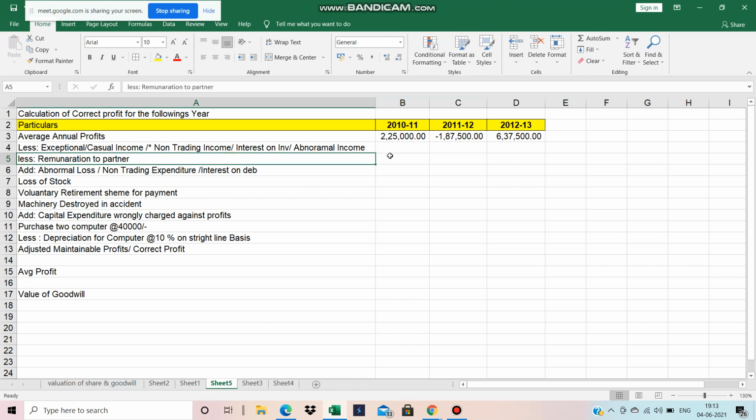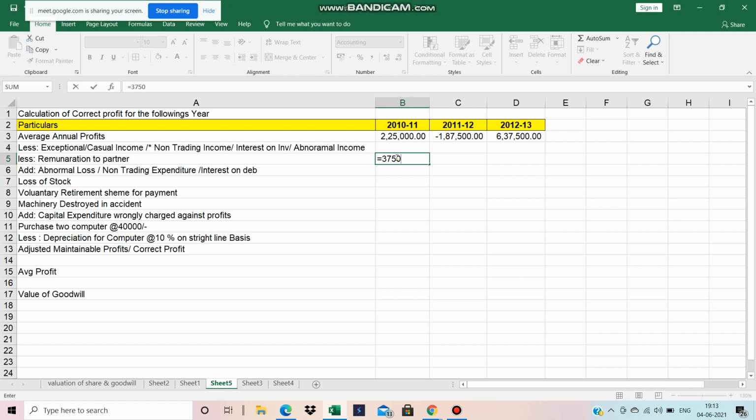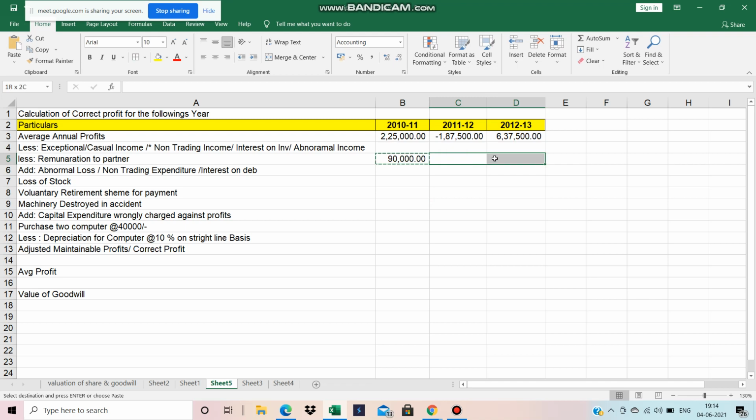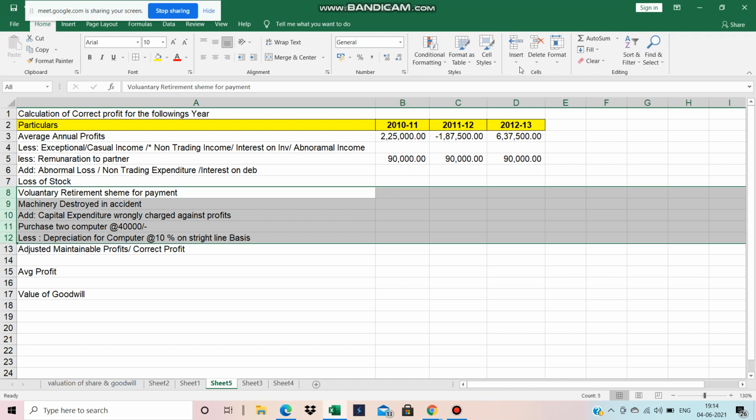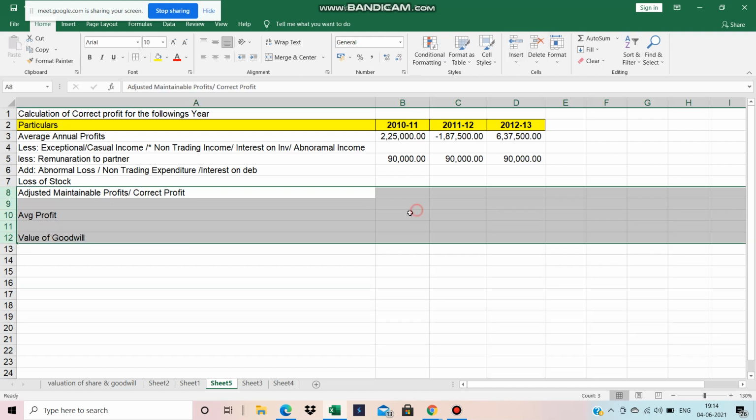So each and every year the remuneration will be 3,750 per month, so 3,750 into 12, into how many partners are there? There are two partners. So each and every year the partners' remuneration will be 90,000, and no such entries are there.